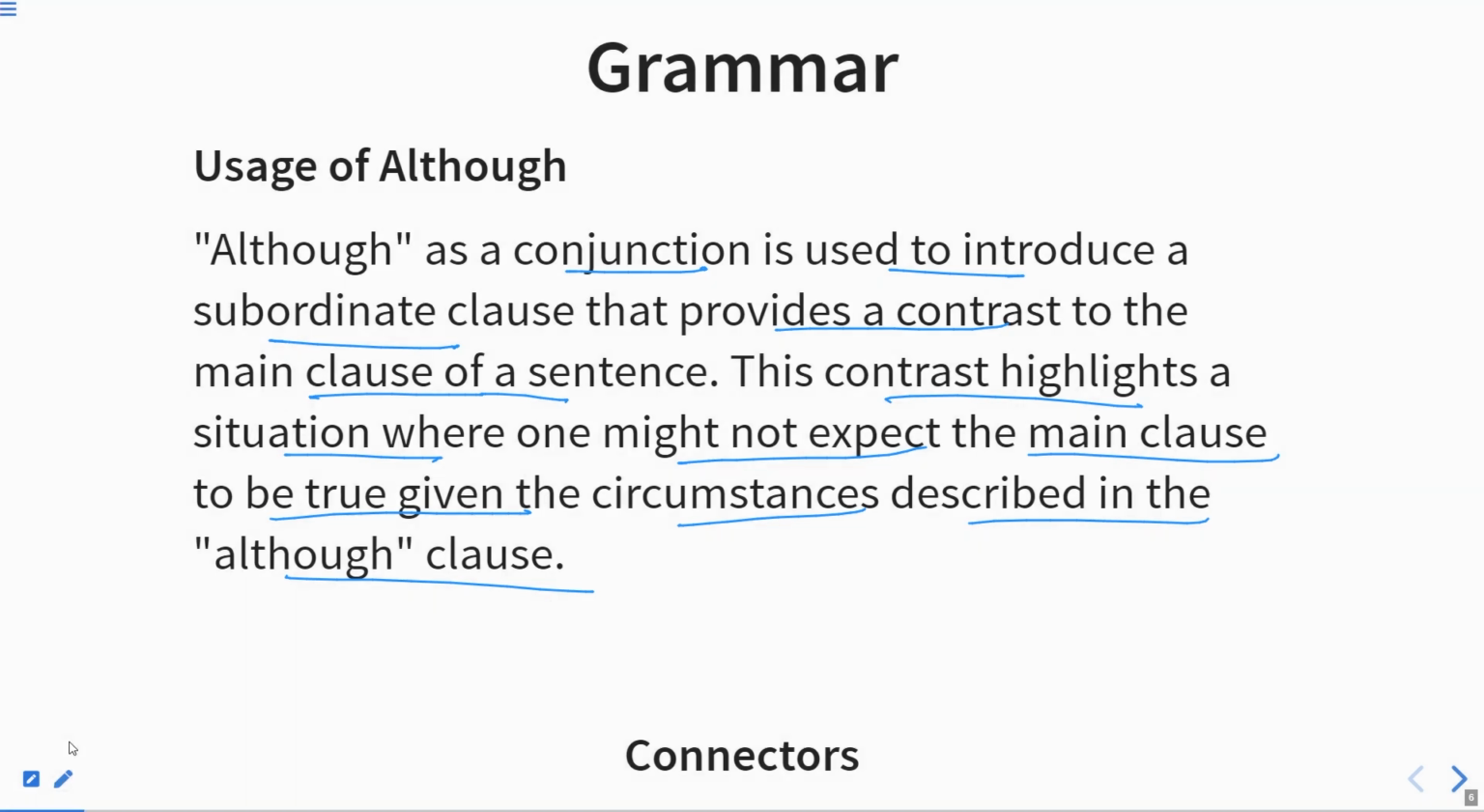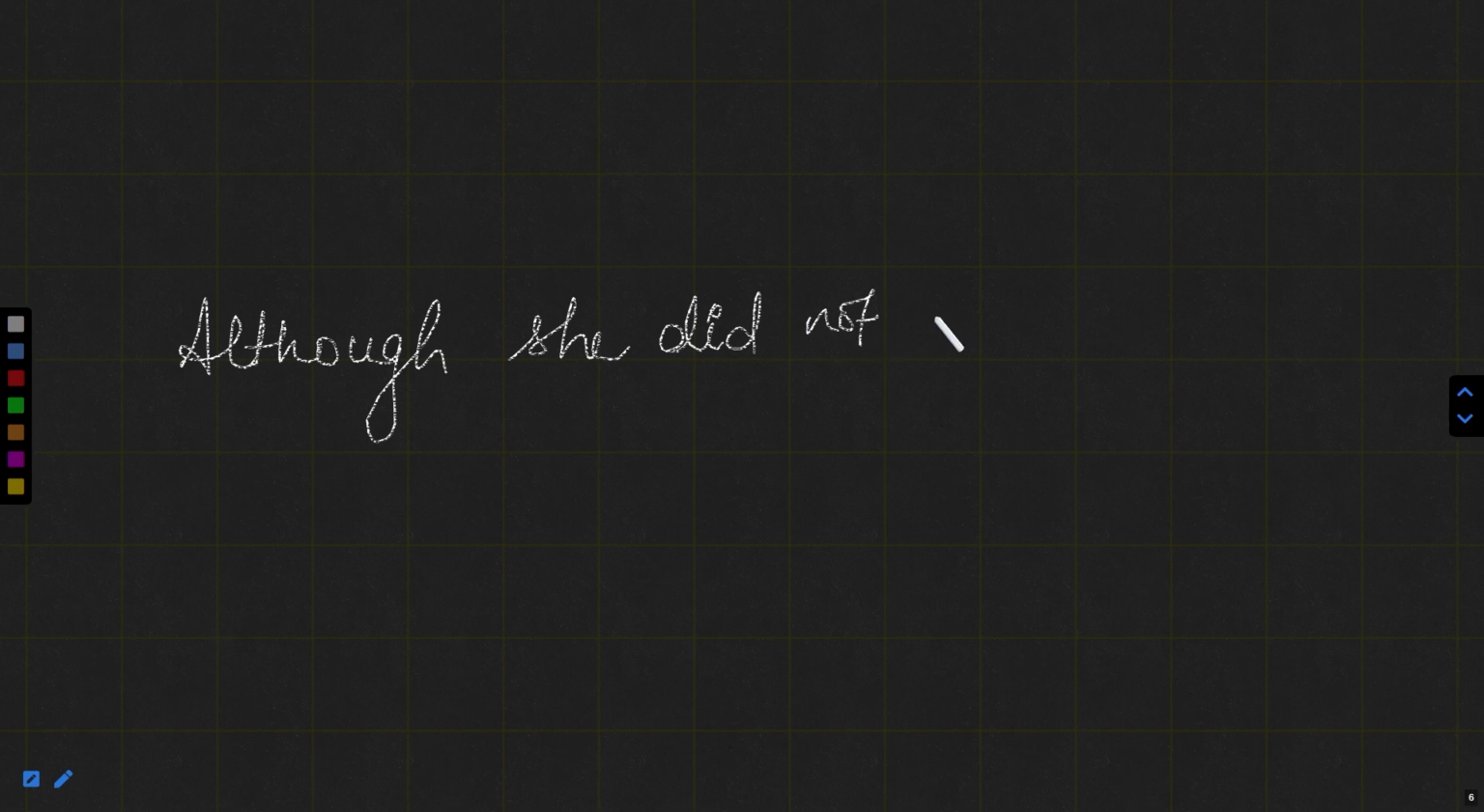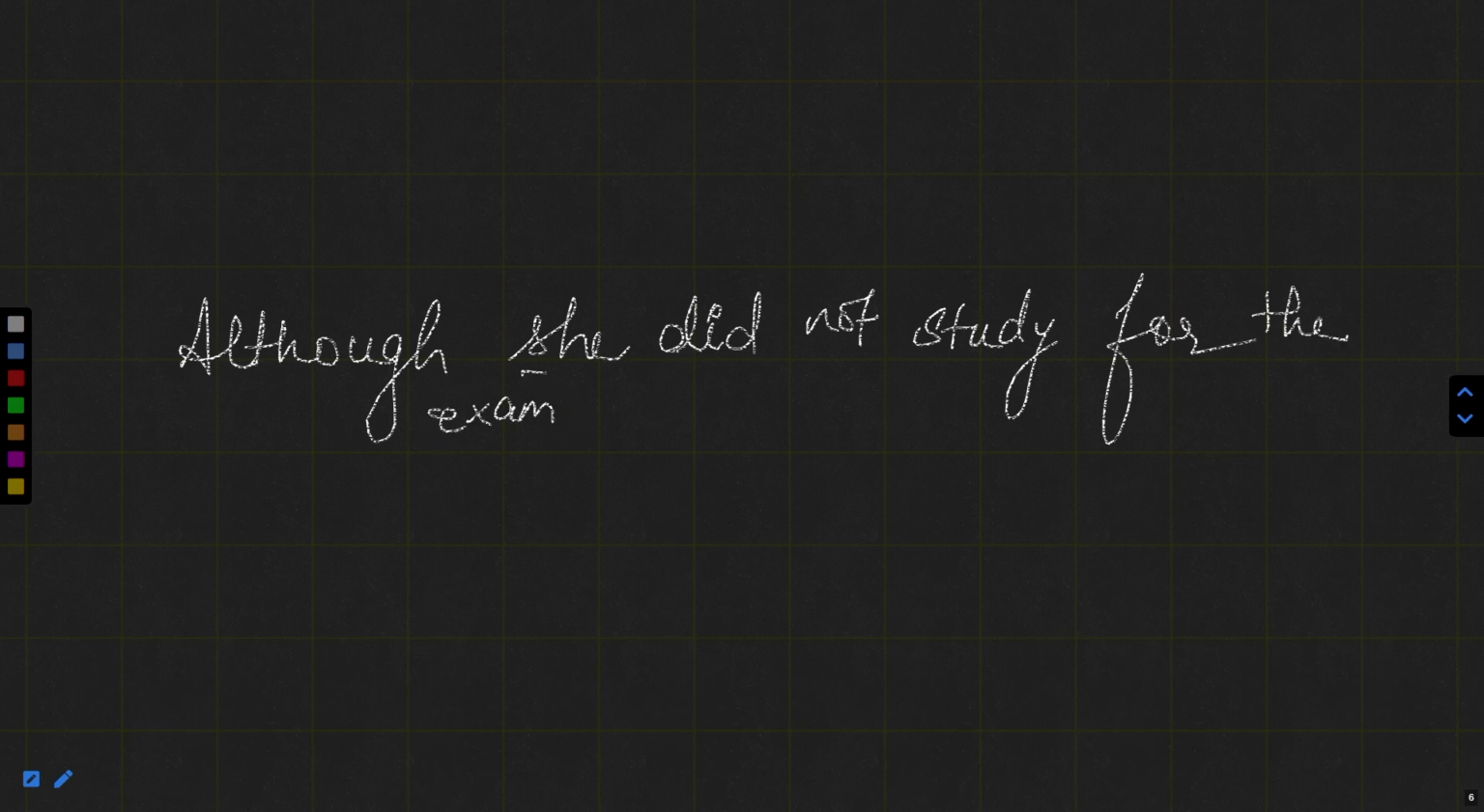Suppose the sentence is, "Although she did not study for the exam," Now, this is the sentence and this is the subordinate clause. If it is written, she did not study for the exam, one might expect that obviously she will not pass or she will not qualify the exam. So here, only the information is given about what she had done or about what can be expected of her. But now what happens?